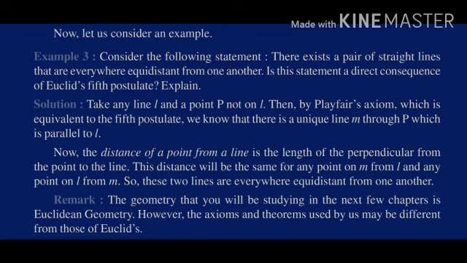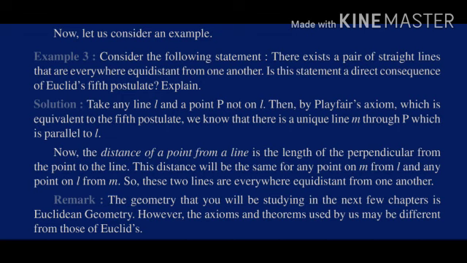So we are getting what the question is asking. The distance will be the same for every point. Okay, so these two lines are everywhere equidistant from one another, so we have proved it. It means that the given statement is a consequence of Euclid's fifth postulate. And what is the given statement? There exists a pair of straight lines that are everywhere equidistant from one another. Actually, it is talking about parallel lines, which we already know about.